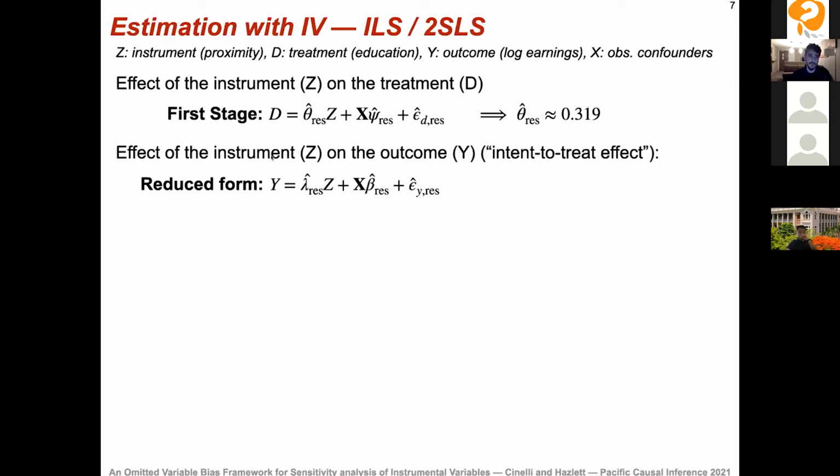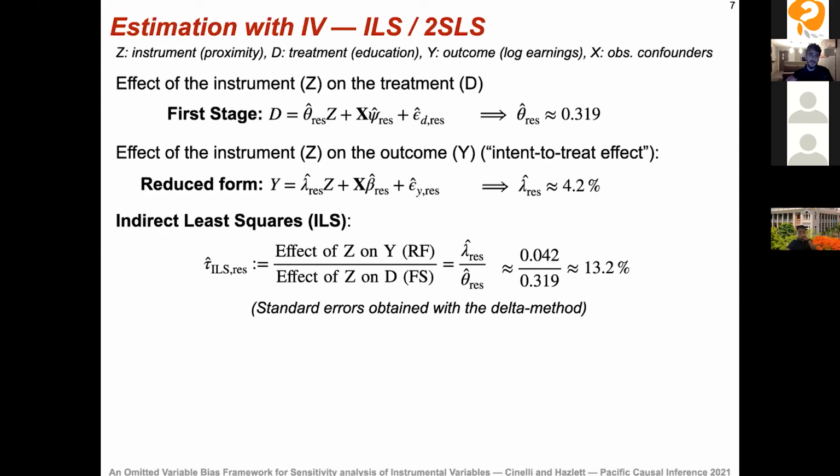And the reduced form is aiming to capture the effect of the instrument on the outcome. So if you're coming from a randomized controlled trial literature, this estimate here is usually called the intent to treat effect or the intent to treat analysis. For example, if you have non-compliance, so you have a randomized treatment assignment and the actual treatment. And here in our example, we indeed find that those that grew up near a college had in fact 4.2% higher earnings.